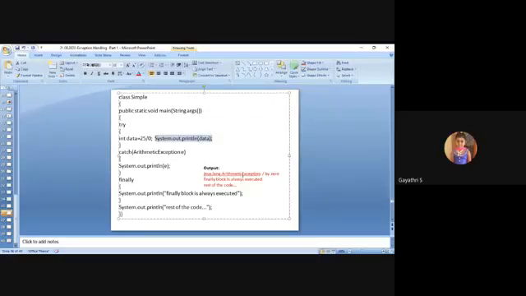So arithmetic exception is raised. Next, after the try catch block completed its execution, the statement in the finally block is always executed. That statement is printed. So this last statement, the rest of the code, is also printed, because here the programmer took care of the exception handling, not the JVM. So that is why the normal flow of the execution is preserved.